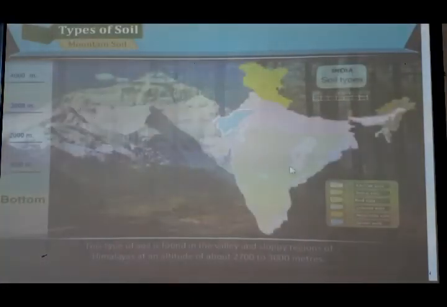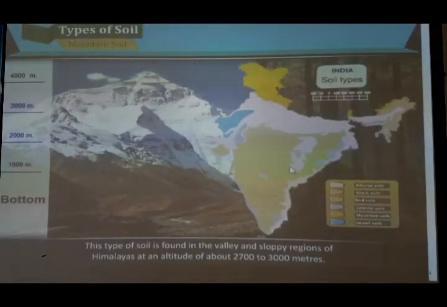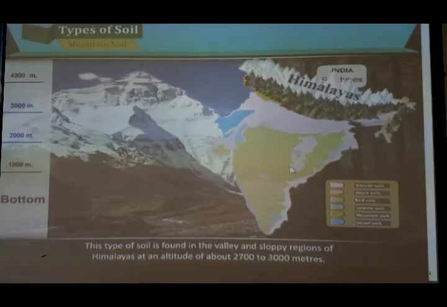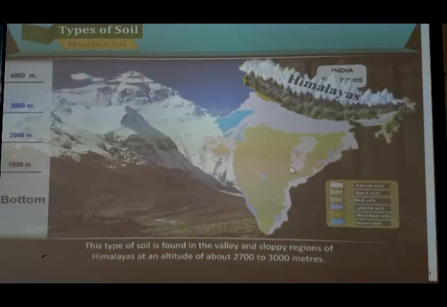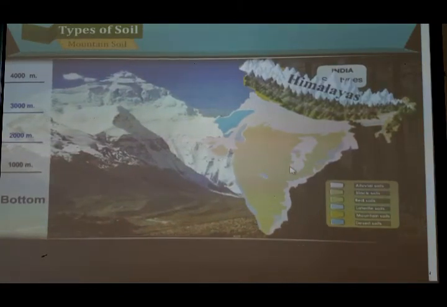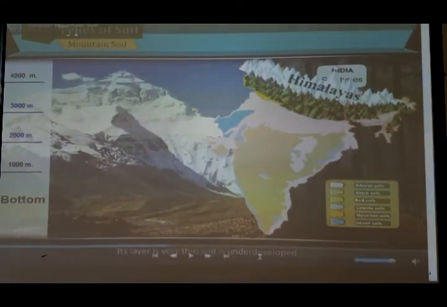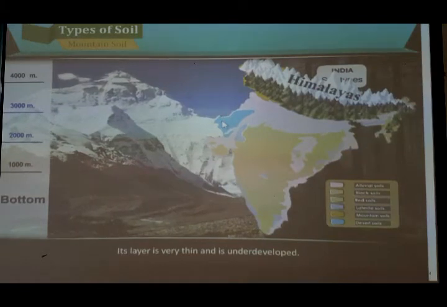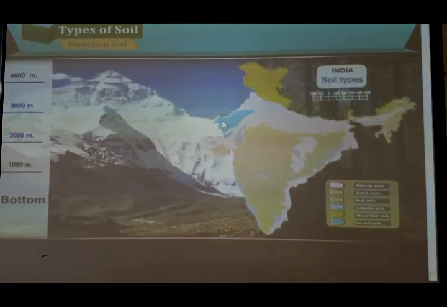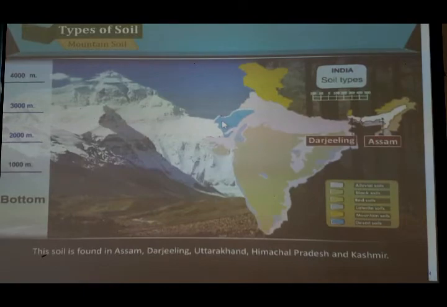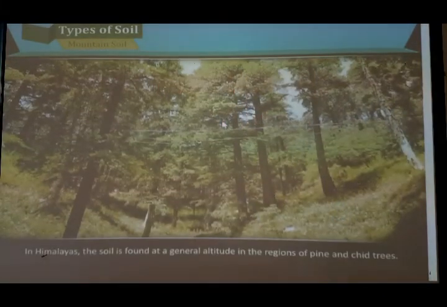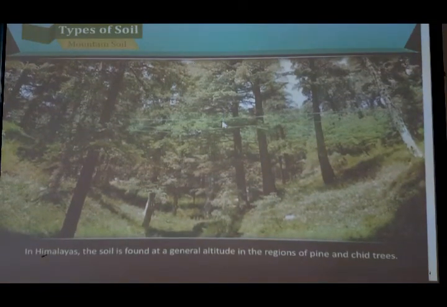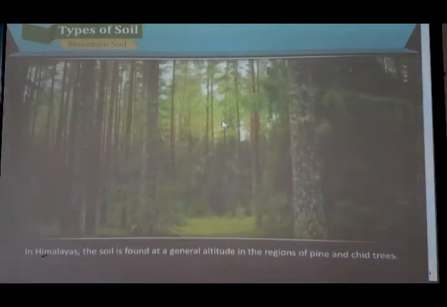Next is mountain soil. This type of soil is found in the valley and sloping regions of the Himalayas at an altitude of about 2700 to 3000 meters. You can see here on the top, this type of soil is mostly found here. Its layer is very thin and underdeveloped. This soil is found in Assam, Darjeeling, Uttarakhand, Himachal Pradesh and Kashmir. In the Himalayas, the soil is found at general altitude in the region of pine and chir trees.